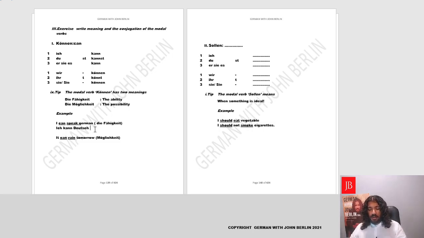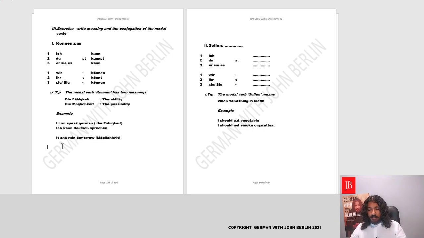And how will you put it? You'll put it in its original form, which is called infinitive form. That means what is the verb to speak? Let's recall, it's sprechen. Perfect. So we'll simply write sprechen. So we will not say ich kann sprechen Deutsch. That's total falsch, that's incorrect. You will say ich kann Deutsch sprechen. The main verb always, and always comes in the end in original form, infinitive form.